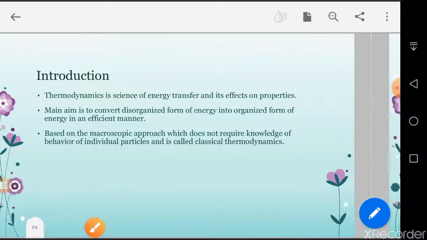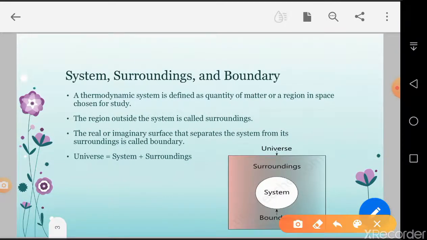Next slide. So what are the system, surroundings, and boundaries? First we have to know what a system is. A system is a defined or prescribed region in which you have an interest for any calculation or research.